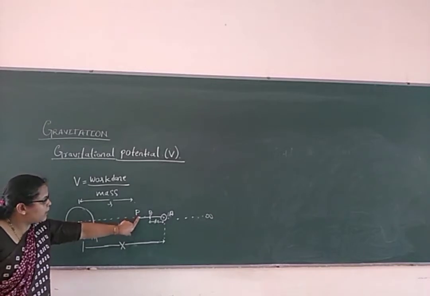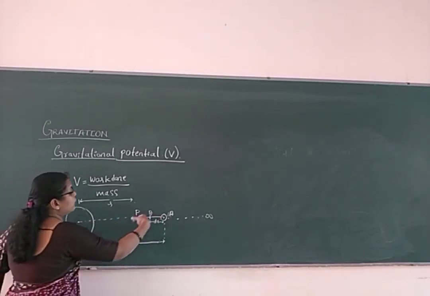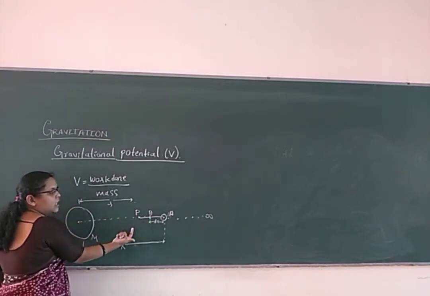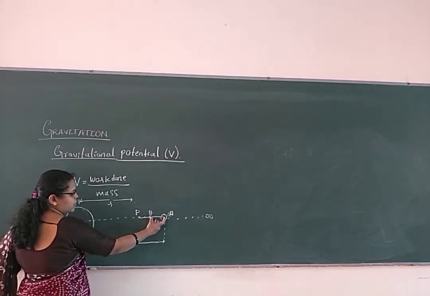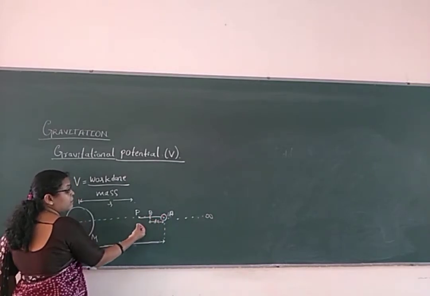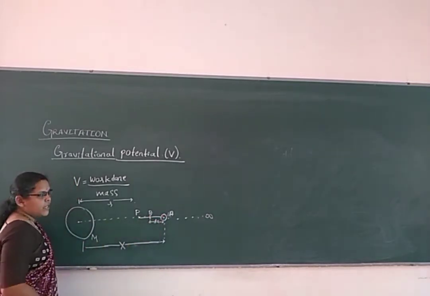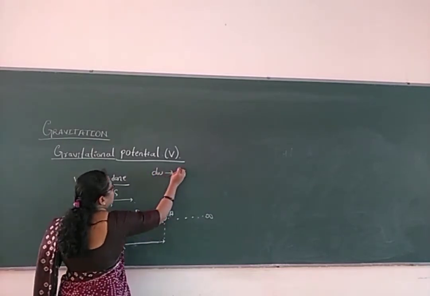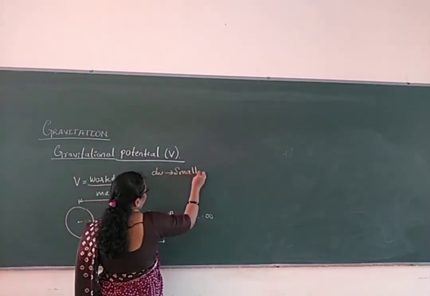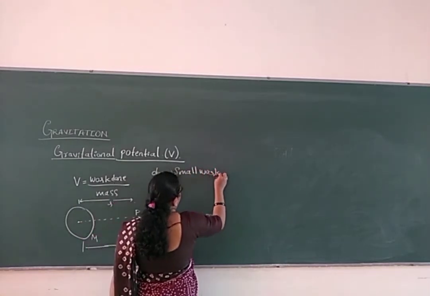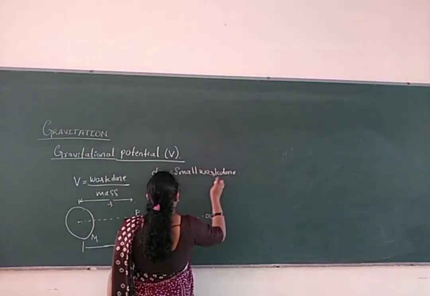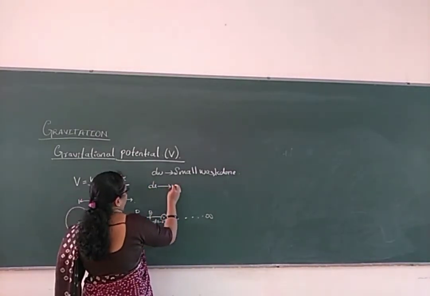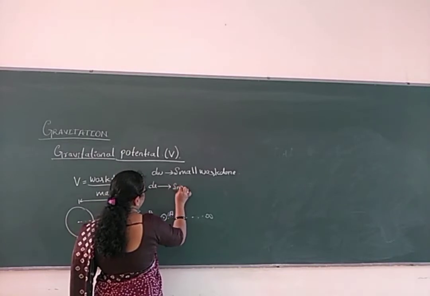So we have to bring that unit mass from the infinity point to that point. Directly we can't bring it to that point. We have to test whether a displacement will take place by doing a small work, which we denote as dW. First we will check whether displacement takes place or not. That is called small displacement.